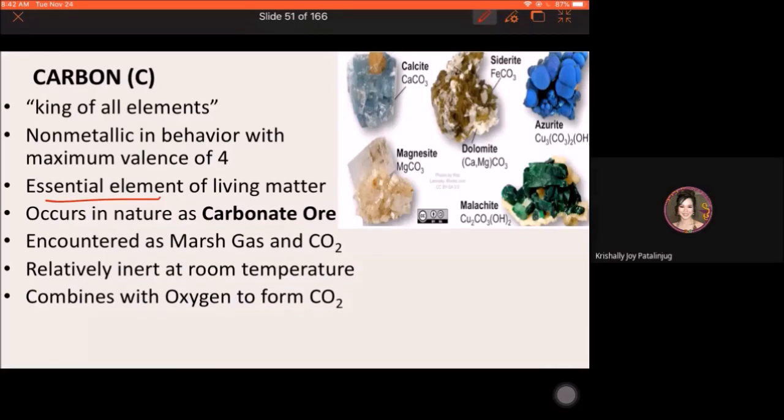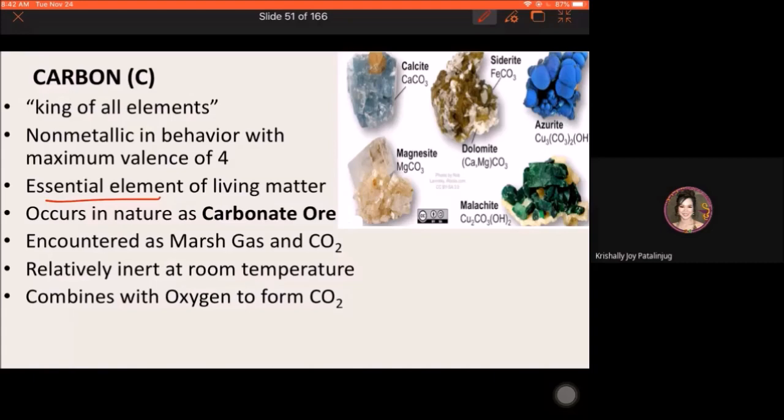Okay? So, very essential element yung carbon. Kasi, once ang compound is said to be organic, meaning meron siyang carbon on it. Okay? So, essential element ng living matter, yung carbon.